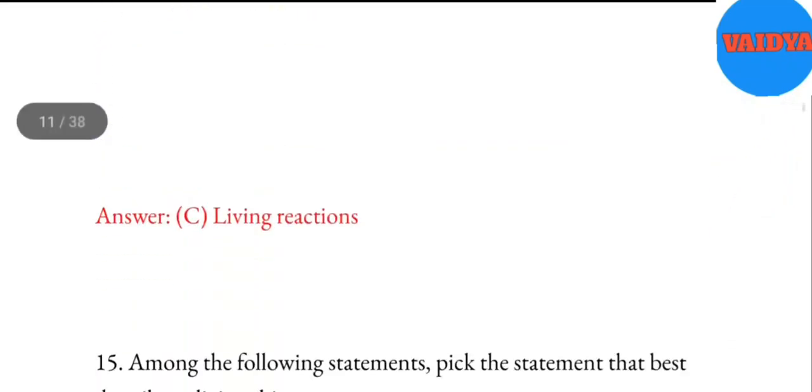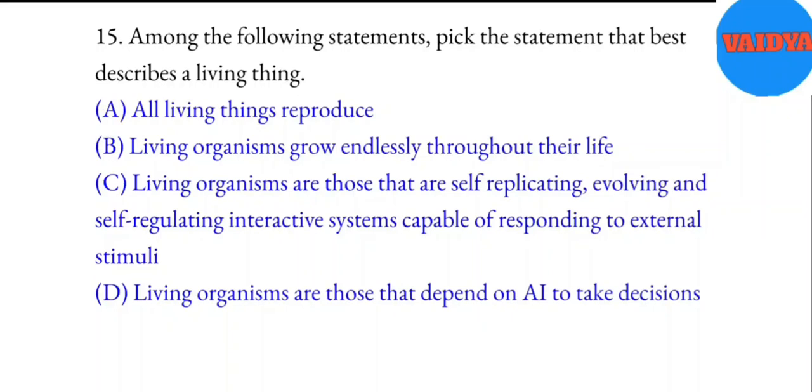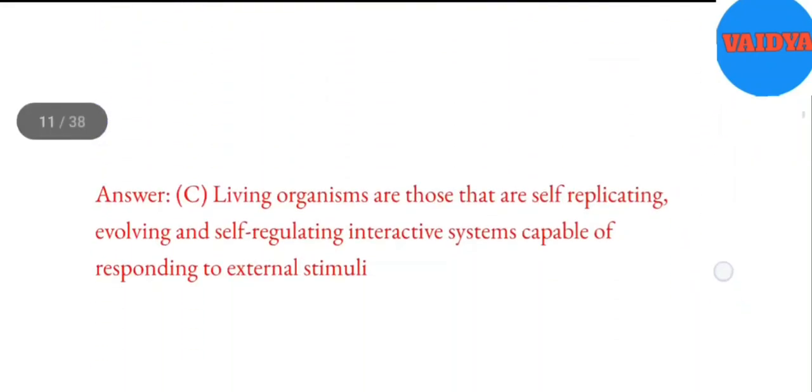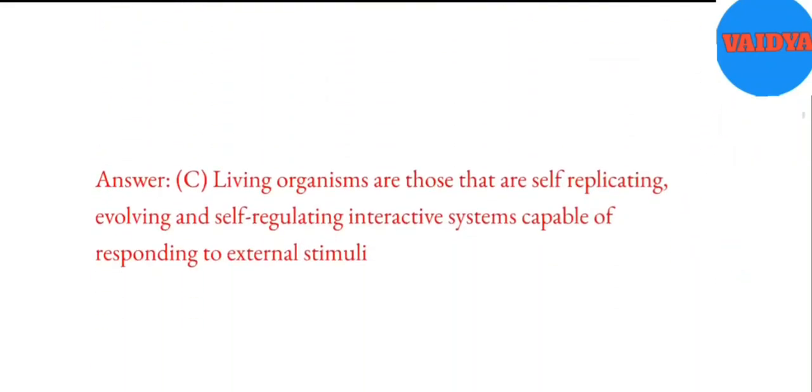Living reactions. 15. Among the following statements, pick the statement that best describes a living thing. A. All living things reproduce. B. Living organisms grow endlessly throughout their life. C. Living organisms are those that are self-replicating, evolving and self-regulating interactive systems capable of responding to external stimuli. D. Living organisms are those that depend on AI to take decisions. Answer, C. Living organisms are those that are self-replicating, evolving and self-regulating interactive systems capable of responding to external stimuli.